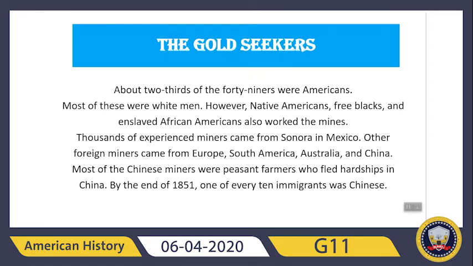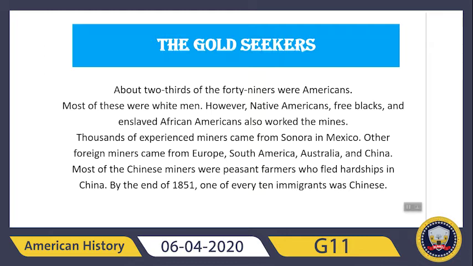About two-thirds of the 49ers were Americans, and most of these were white men. However, Native Americans, free Blacks and enslaved African Americans also worked the mines. Thousands of experienced miners came from Sonora in Mexico.